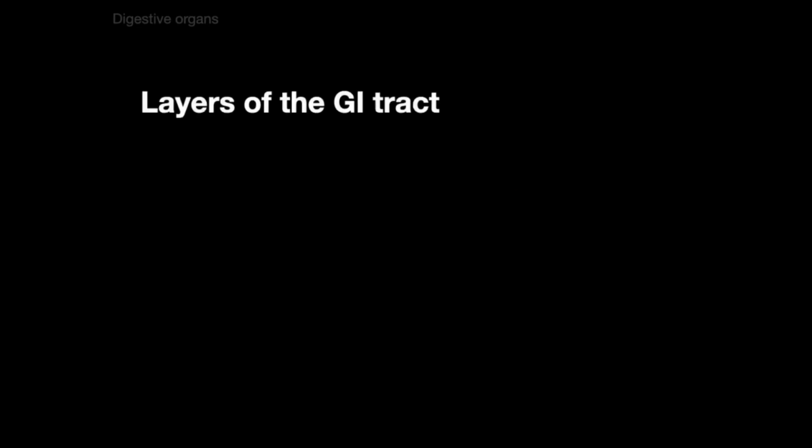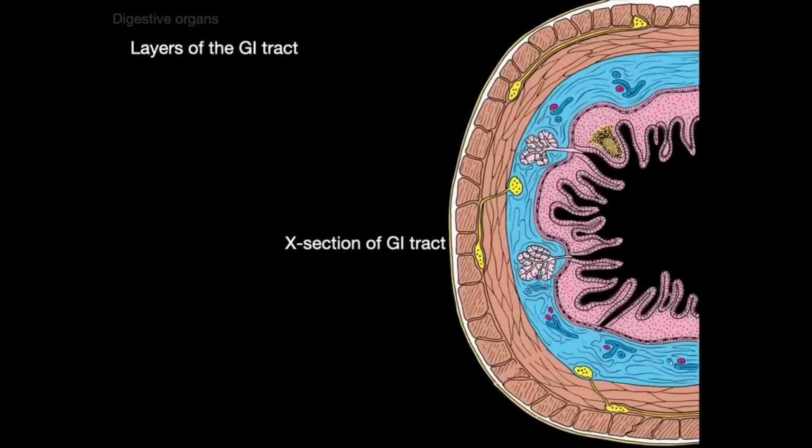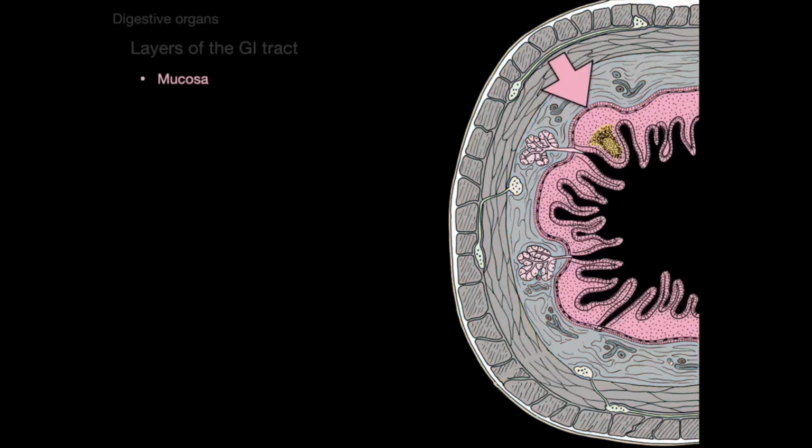And so that's a nice transition to a little tangent where we're going to talk about the layers of the GI tract. Here's a cross-section of the GI tract, and there's 4 layers that we're going to go over. The first, mucosa; second, submucosa; third, muscularis externa; and finally, the serosa. Let's start with the mucosa there in pink. The mucosa is lined with epithelium. That's the part that's lining the lumen. And deep to all basement membranes of epithelium is loose connective tissue. We call that the lamina propria.